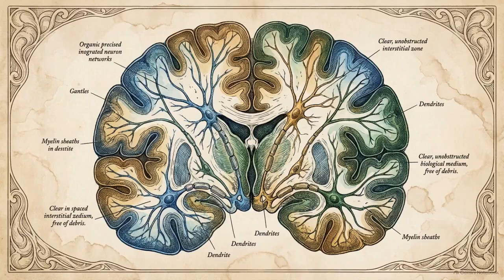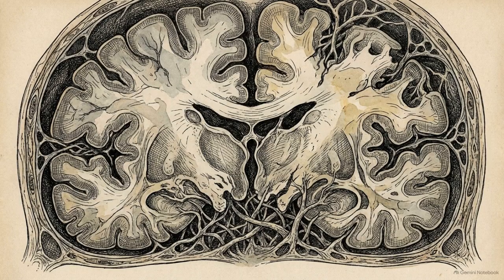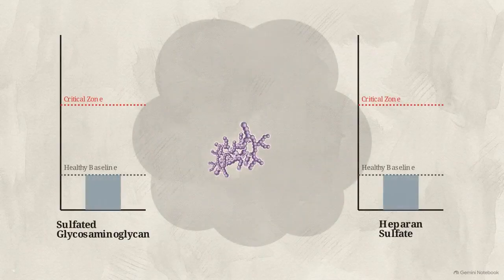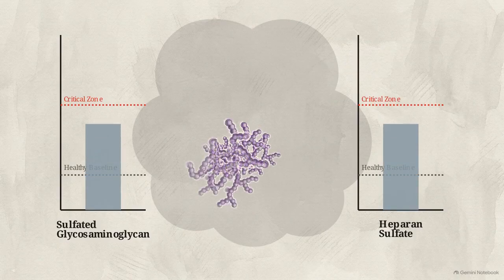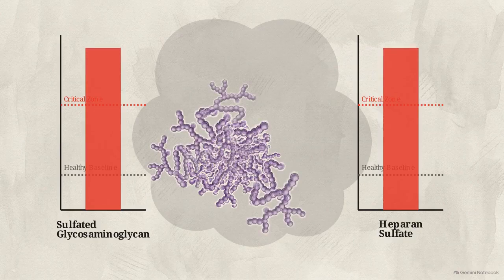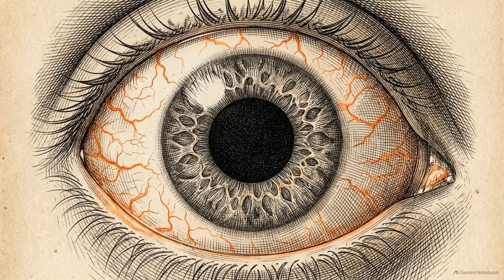If this delivery system functions properly in young brains, a specific physical mechanism must trigger the shift that causes it to fail as we age. Analysis of human Alzheimer's hippocampi provides the data. In diseased tissue, the total sulfated glycosaminoglycan content and the specific levels of heparan sulfate rise drastically. The trap physically expands. The driver of this chronic expansion is sustained noradrenergic drive.